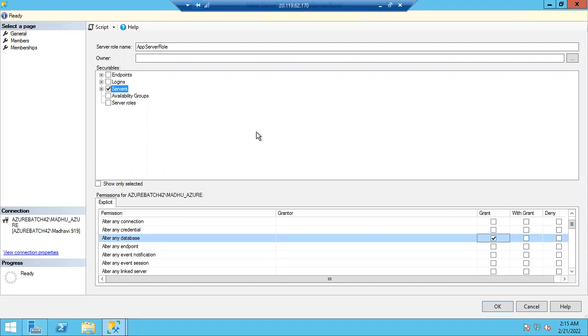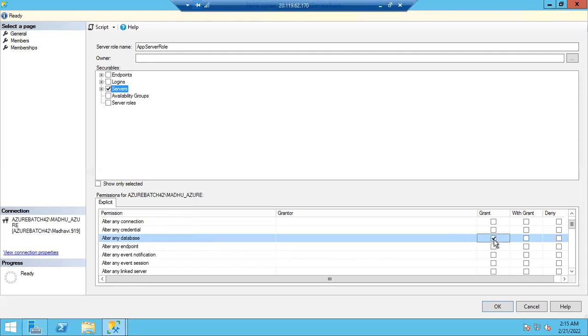So deny is very powerful, guys. After sysadmin, deny is the second highest permission in SQL Server. If you see here, alter any database means you can run alter queries. You can use alter queries to change the database name, the database file names, and the database size. So in all these cases, I can use alter, guys.